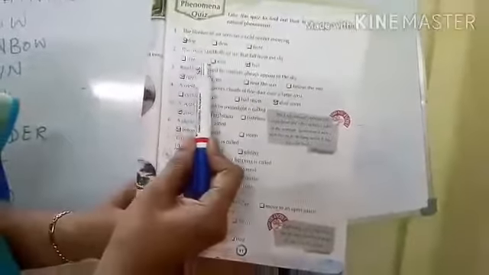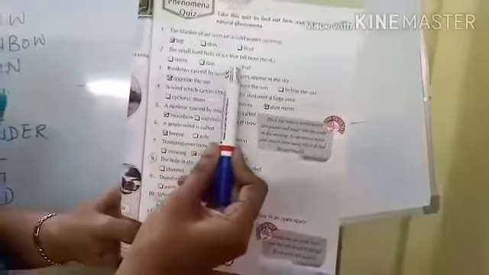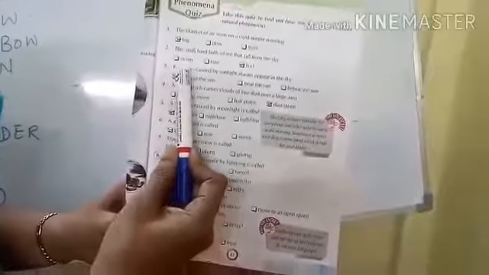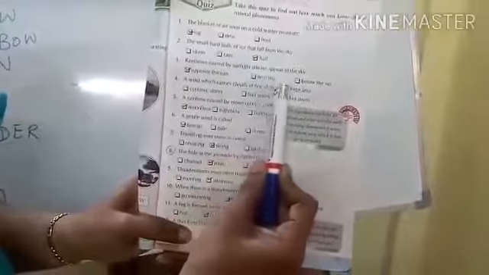Second one, the small hard balls of ice that fall from the sky. The options are storm, rain, hail. So, the hail is the correct answer. Tick hail. H-A-I-L. Hail. Third one, rainbows caused by sunlight always appear in the sky. The options are opposite the sun, near the sun, below the sun. The correct answer is opposite the sun.